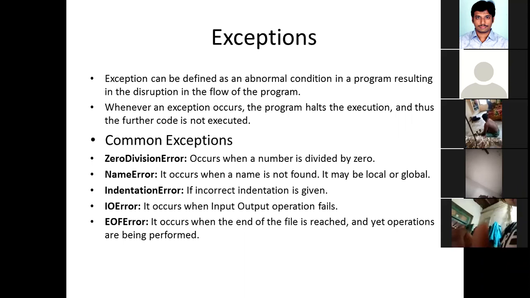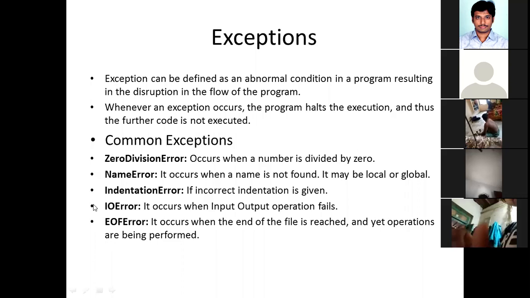You can read a maximum of 10 lines of text, but if you try to read beyond the contents of the file, then you will get the end of file error. If the file consists of 10 lines and you try to read the 11th line, you will get the end of file error. There is no 11th line, but still you are trying to read it.